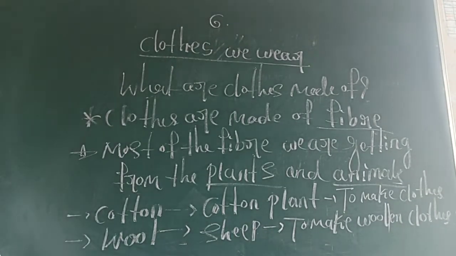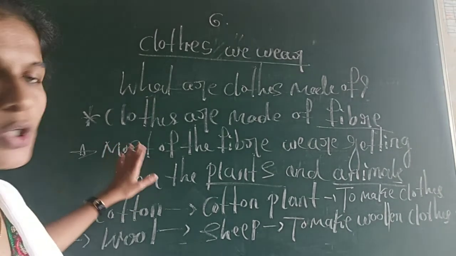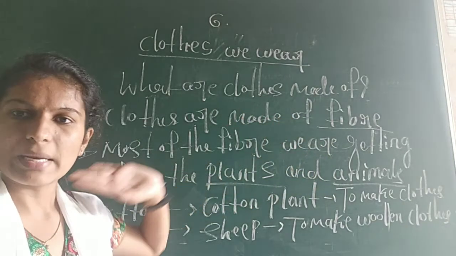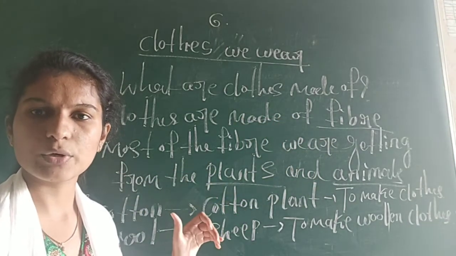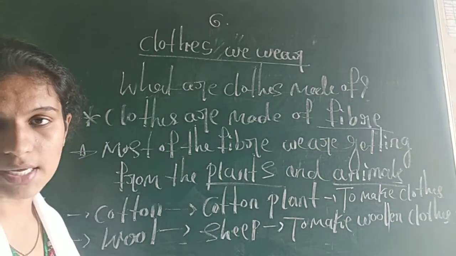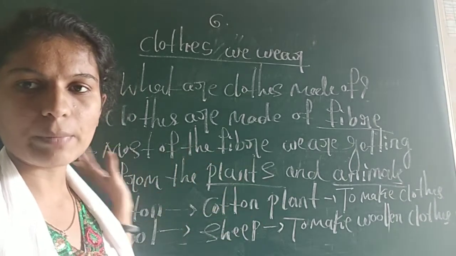So this is about wool. First, what are clothes made of? Clothes are made of fiber. There are many kinds of fibers, like wool and cotton. Most fibers we get from plants and animals.